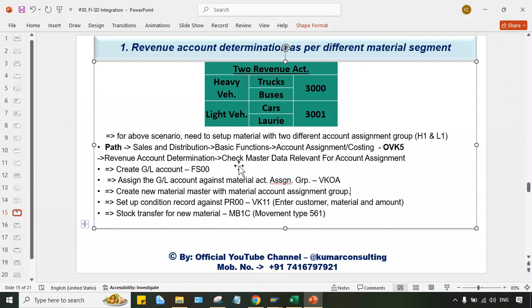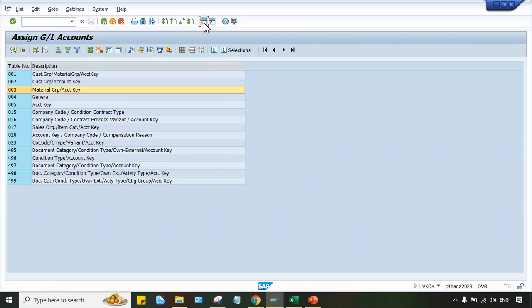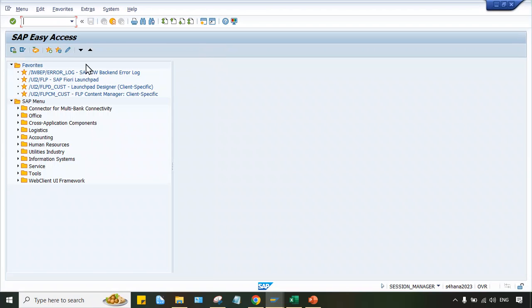So what you have to do, I'll tell you. If you want to create a new material master, you can create two different new material masters, and against both material masters you have to maintain this VK11 settings. Let's suppose you have created a material master. First of all, go to VK11.